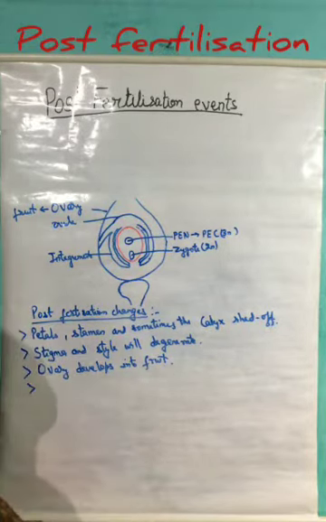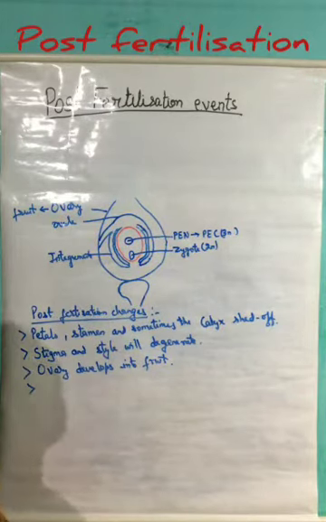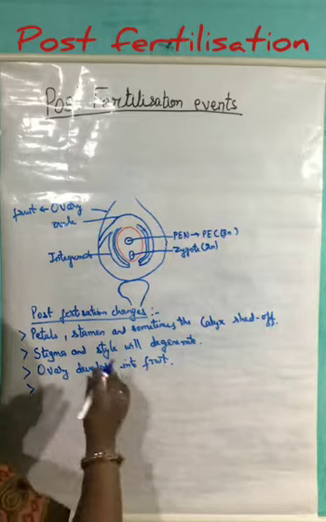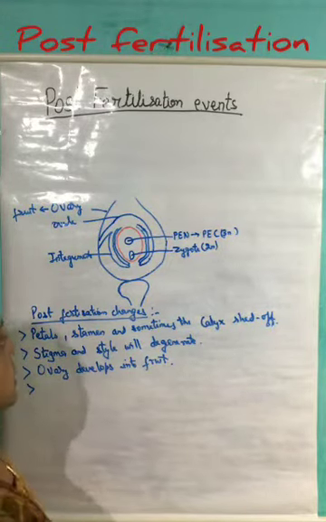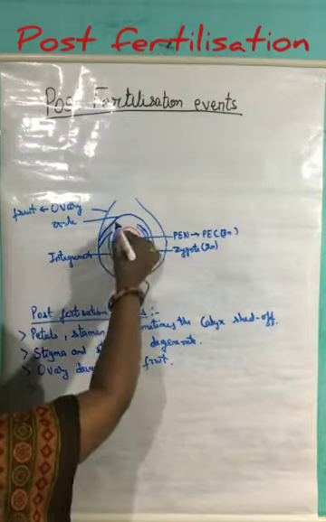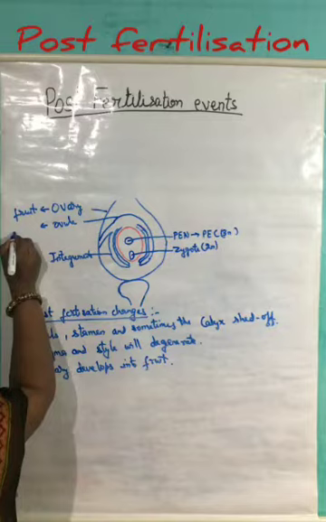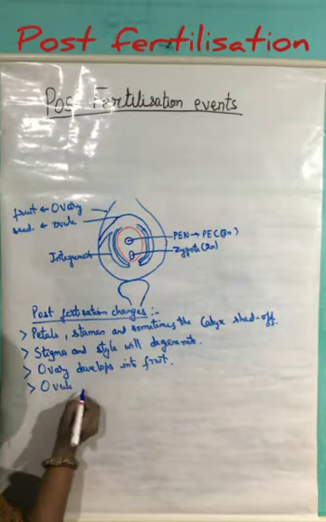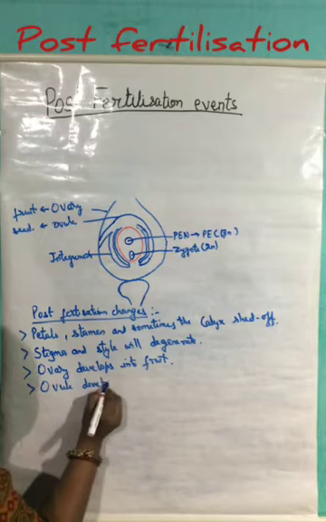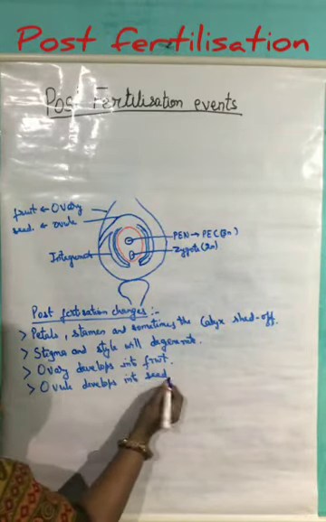The next one is this ovule, which is normally single in number, and in some cases the number of ovules may be many. So this ovule will develop into the seed.